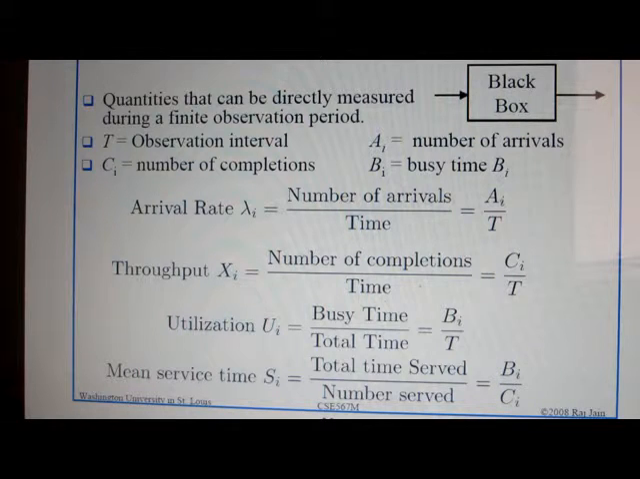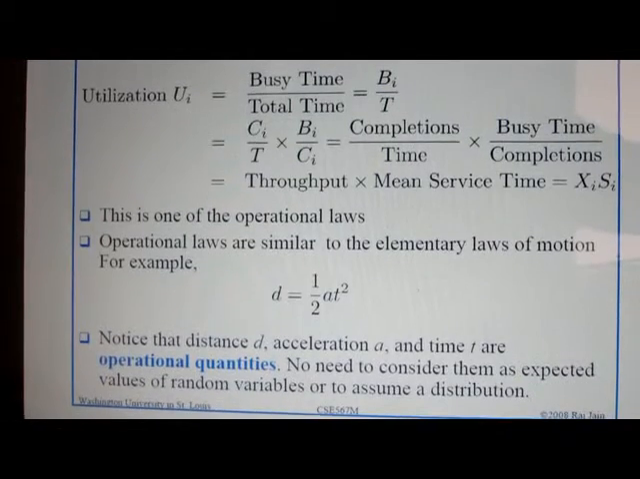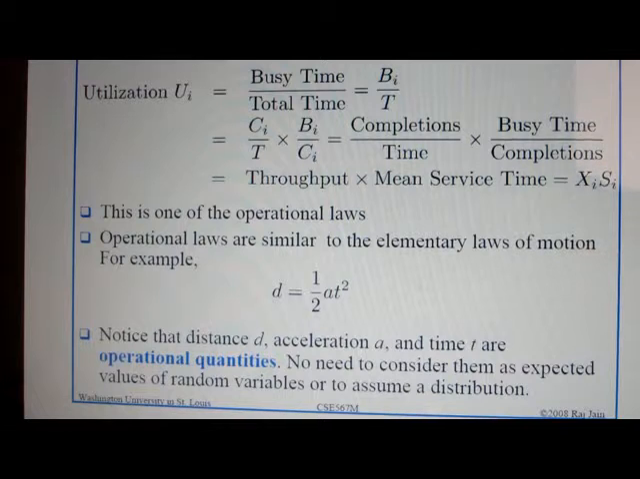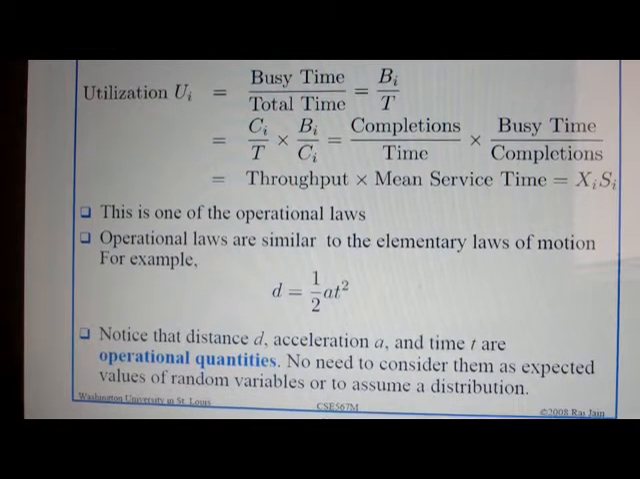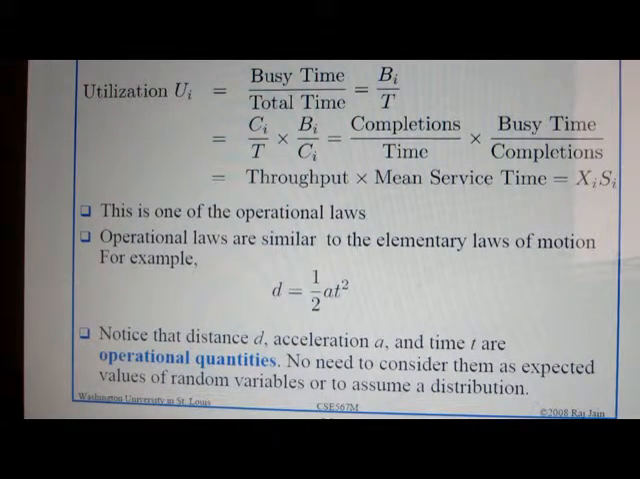These are the basic operational quantities which are used in all the further laws. The first is the utilization law. Utilization is determined by the completions Ci and the busy time Bi of a device i during an observation period T. The following relationship holds among these variables.